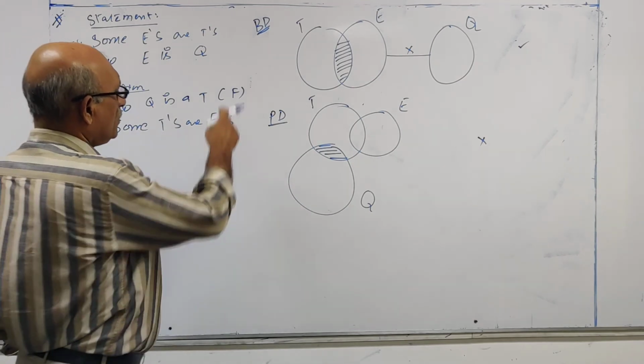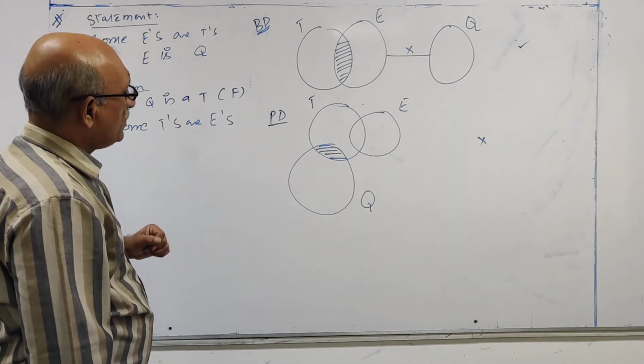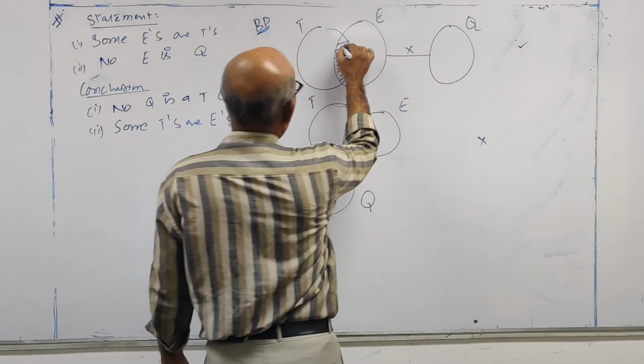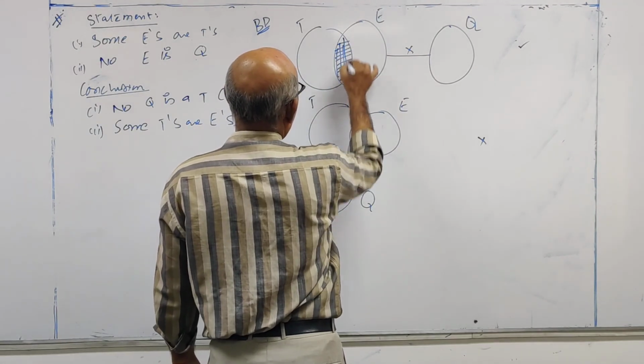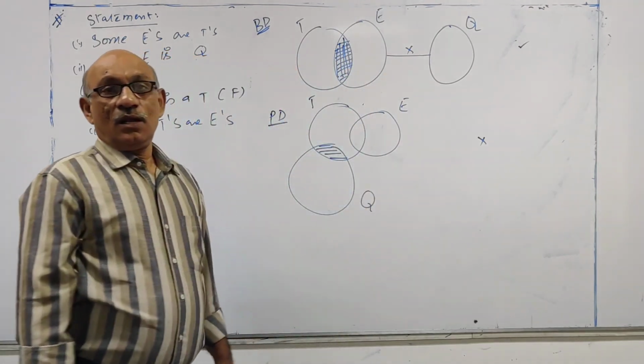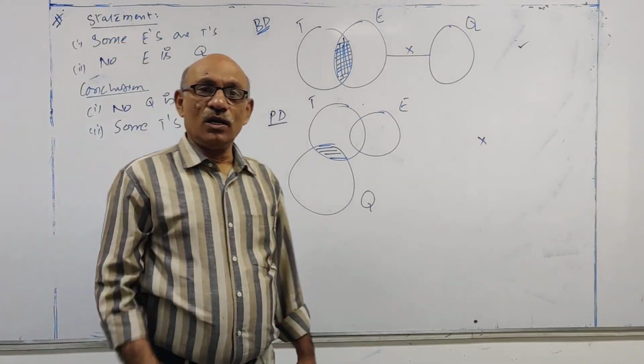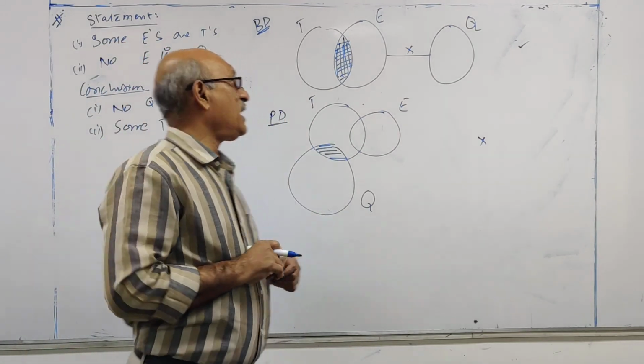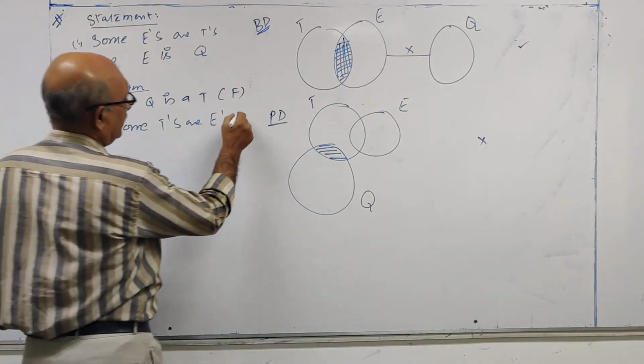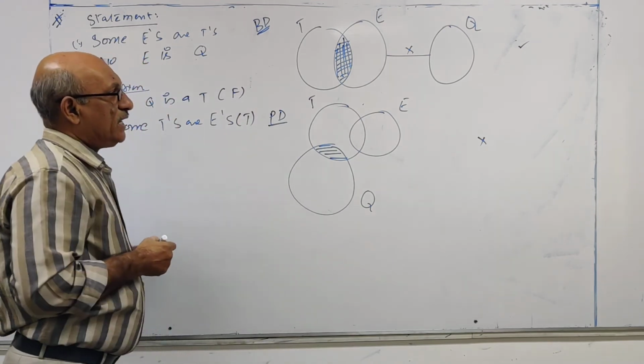Or you can take some T's are E's. Look at this, some T's are E's. This is the common portion in the basic diagram. When it is some or all, you have to concentrate on the basic diagram. Therefore, it is true.